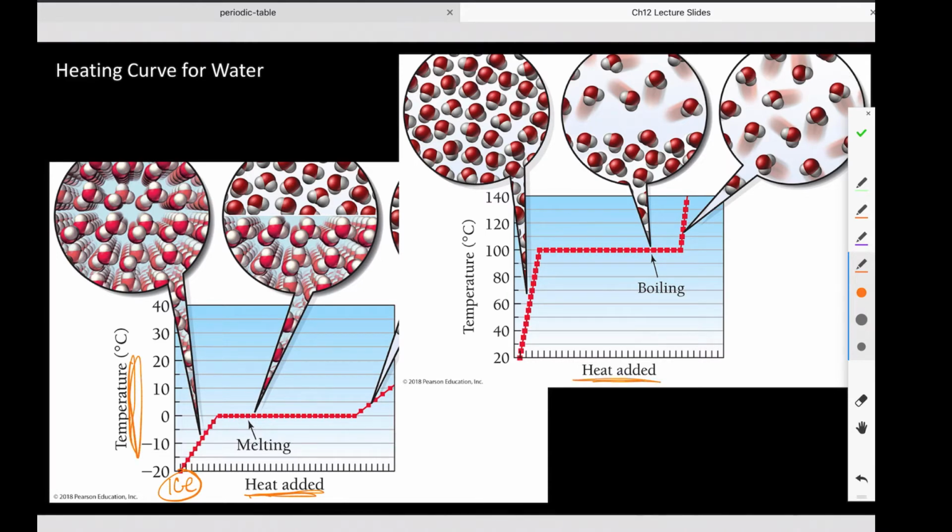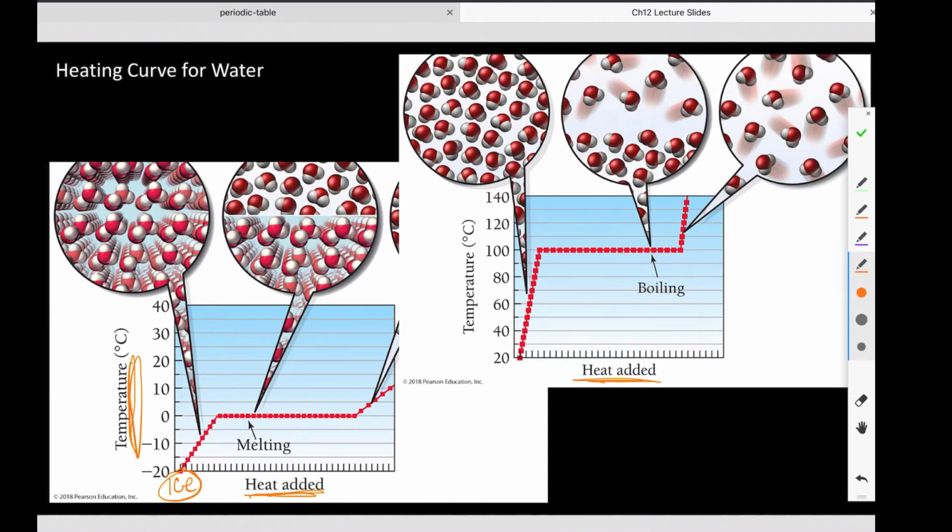Anytime we're looking at heating curves, it needs to be noted that the amount of heat added is constant per unit of time. This would be like sitting on a hot plate or over a Bunsen burner at a constant heat input, so we wouldn't change the knob. If it were on our stove, this would be a pot of water or ice that we put on heat setting 3 and left there, as we monitored the change in temperature.